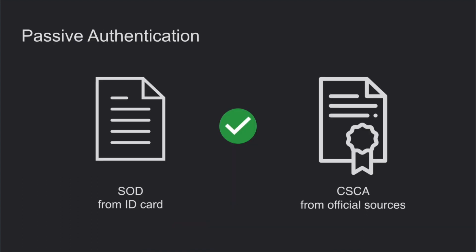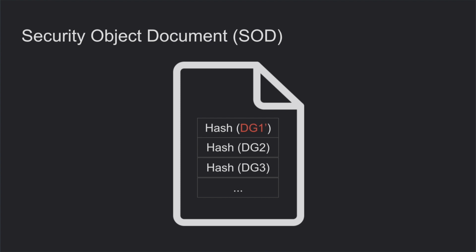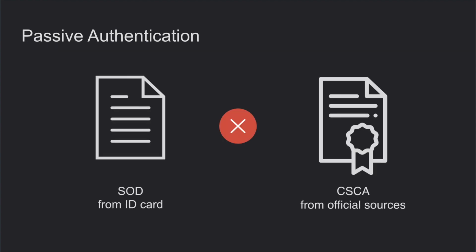And using this certificate, the reading device can perform passive authentication for the security object document and check the data integrity in this file and on the card. For example, if this file is signed not by the official certificate, or if some data was changed, it means the card was tampered with, then the passive authentication will fail, and the terminal can determine that something is wrong with the data integrity on this card.